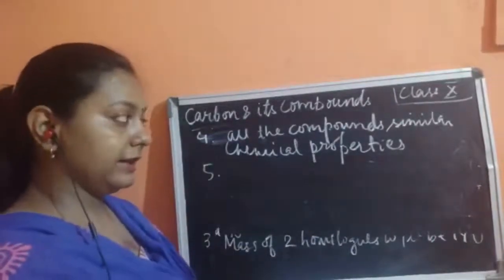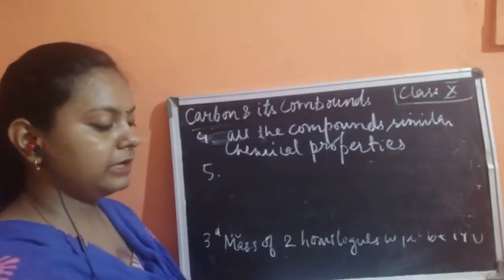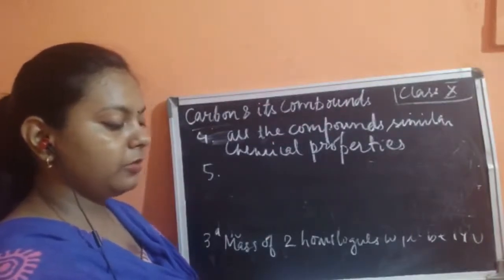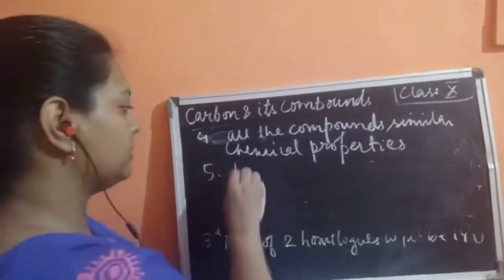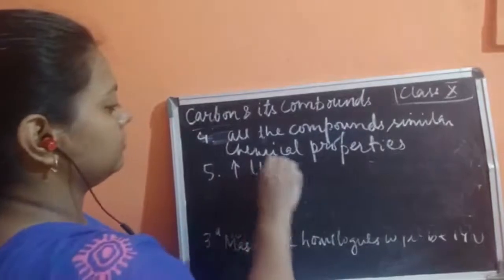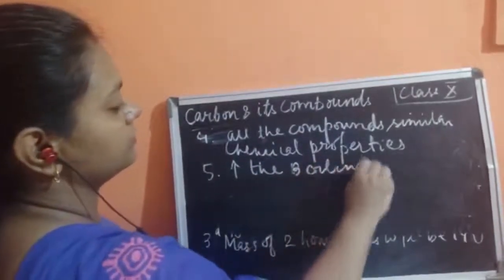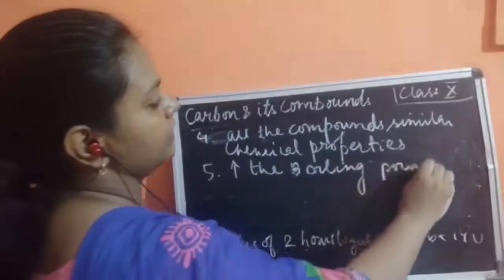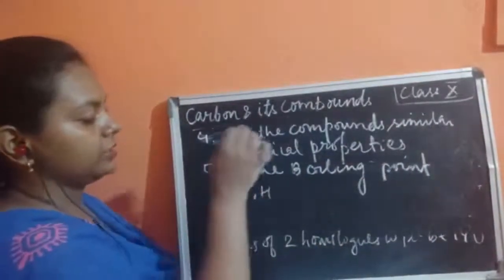The fifth characteristic is that there is a gradual change in the physical properties. So the melting point and the boiling point will also increase, because of the increase in the carbon and hydrogen atoms.